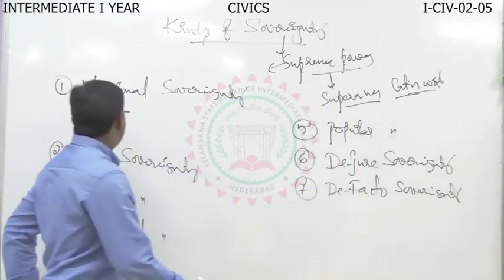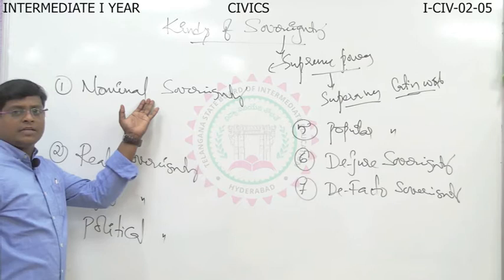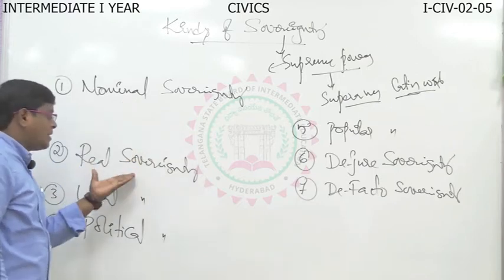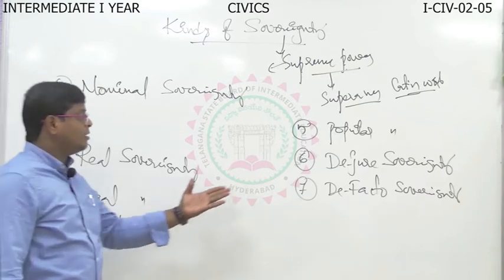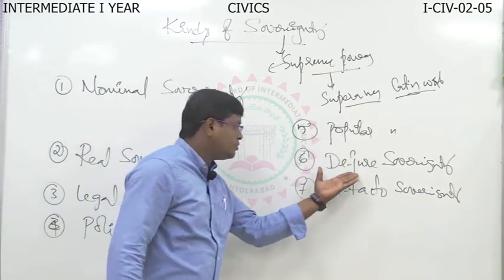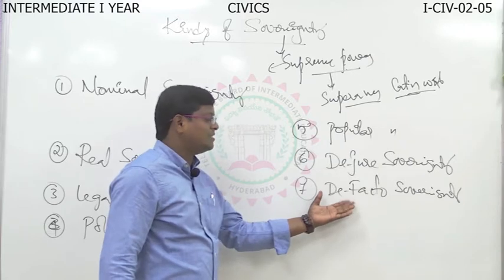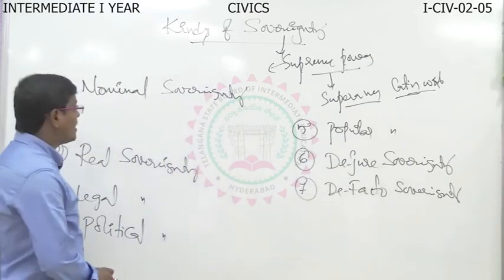Clearly I mentioned different kinds of sovereignty: nominal, real, legal, political, popular, de jure, and de facto sovereignty. Okay, let us try to understand one by one.